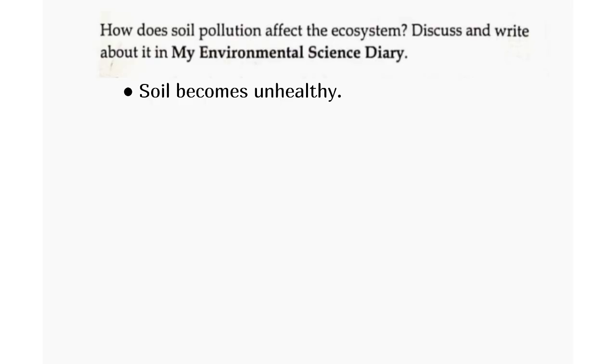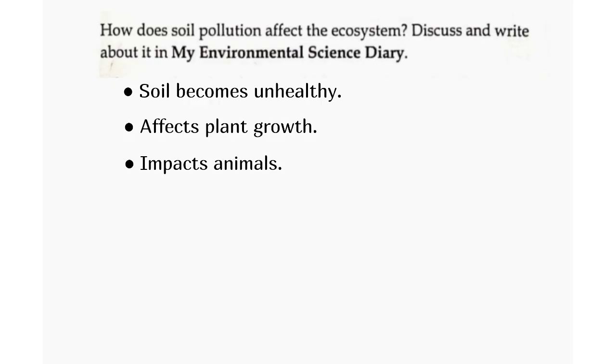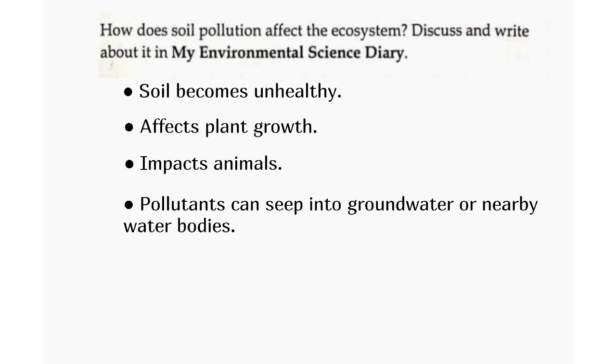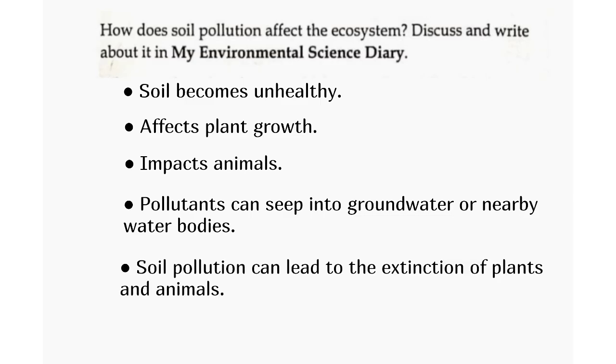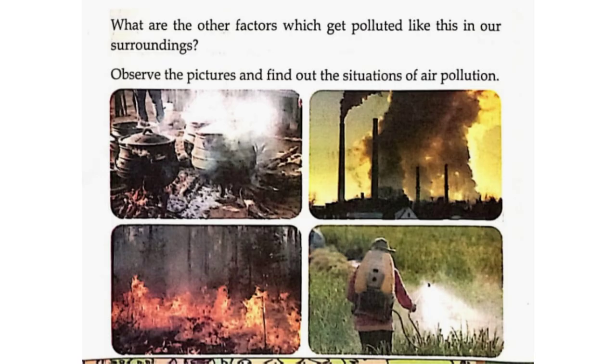Soil becomes unhealthy, affects plant growth, impacts animals, pollutants can seep into groundwater or nearby water bodies. Soil pollution can lead to the extinction of plants and animals. What are the other factors which get polluted like this in our surroundings? Air, water.